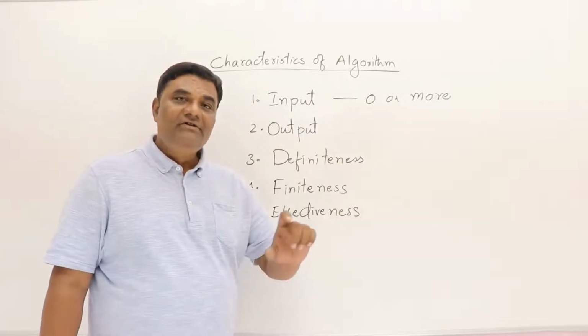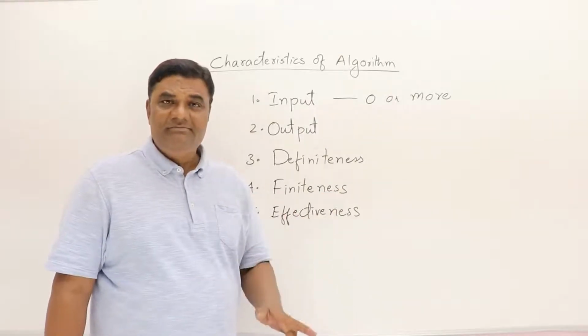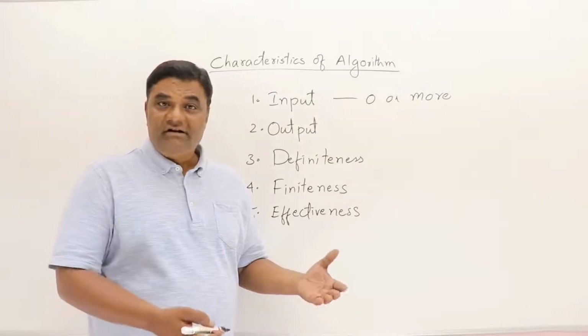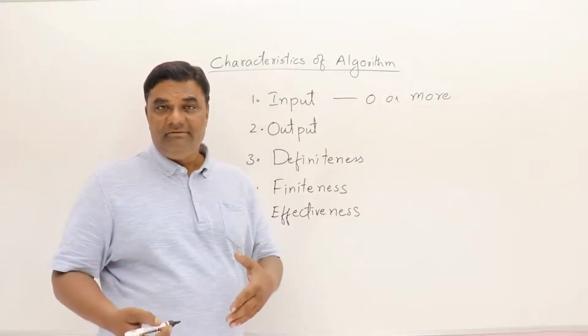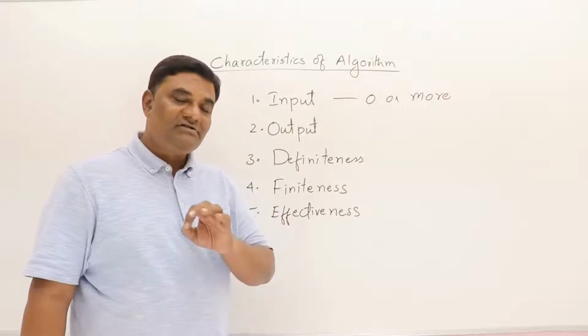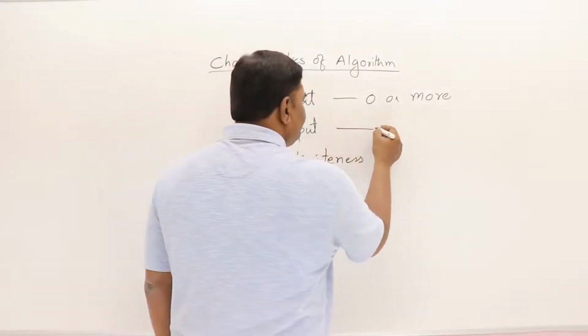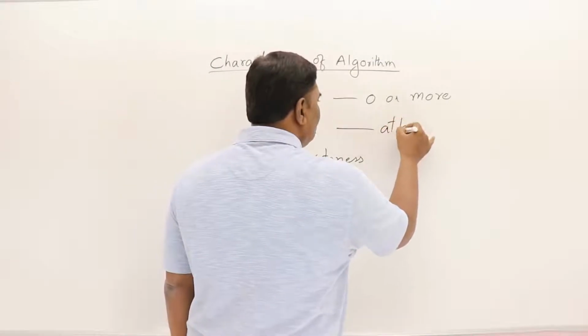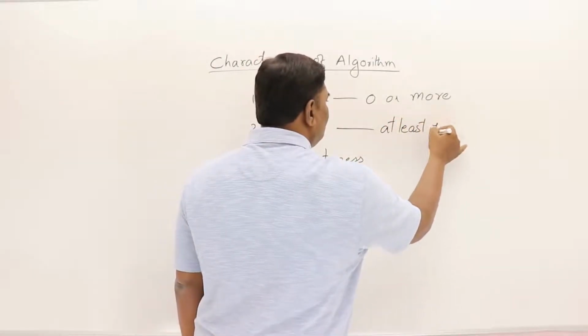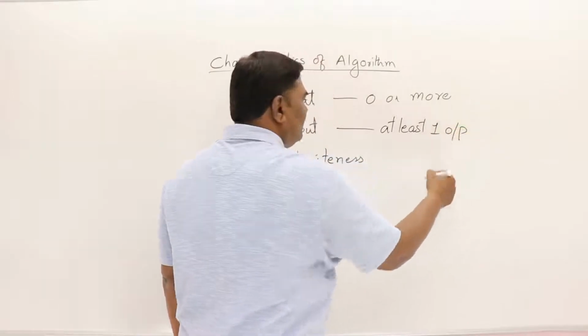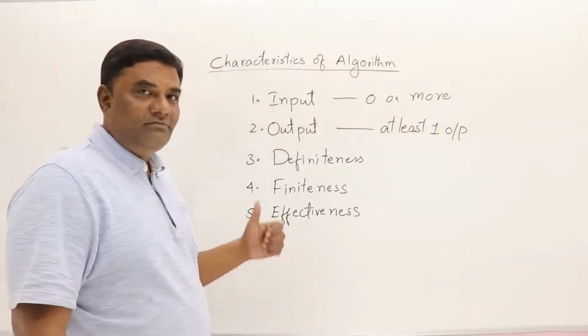If it's not returning, we say void, but it gives some result definitely. That is the output. At least one output.